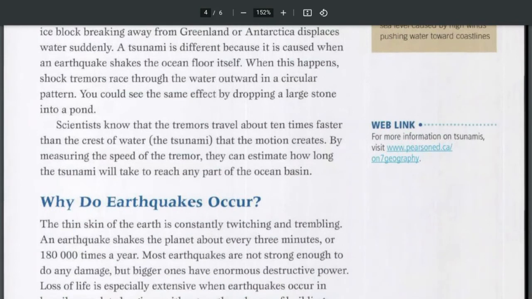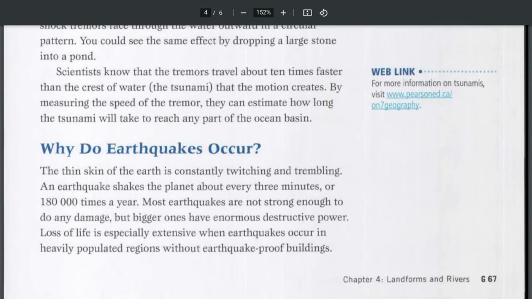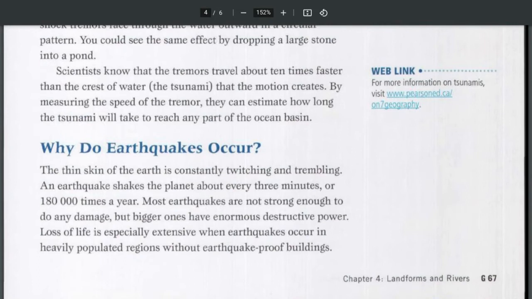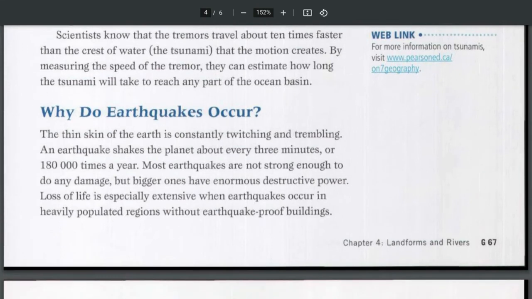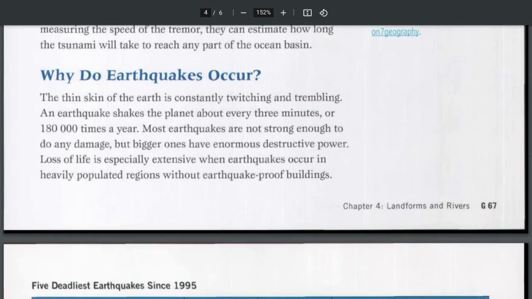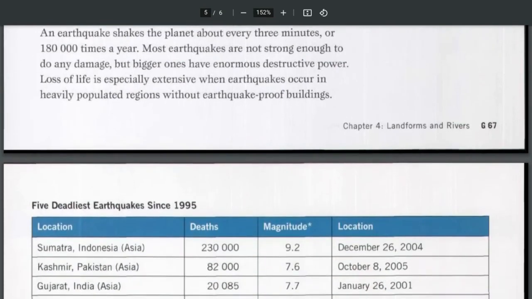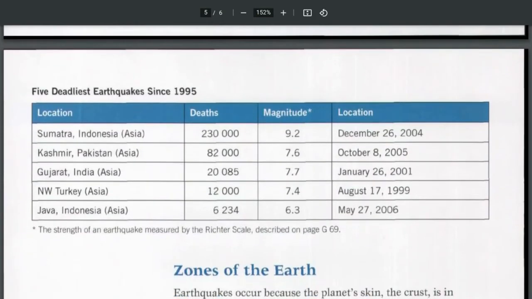Why do earthquakes occur? The thin skin of the earth is constantly twitching and trembling. An earthquake shakes the planet about every 3 minutes, or 180,000 times a year. Most earthquakes are not strong enough to do any damage, but bigger ones have enormous destructive power. Loss of life is especially extensive when earthquakes occur in heavily populated regions without earthquake-proof buildings. And here are some of the deadliest earthquakes since 1995.